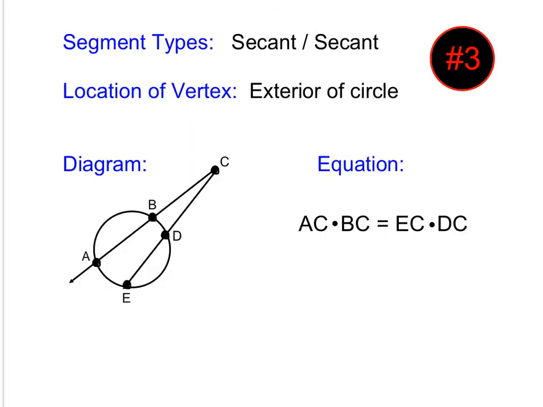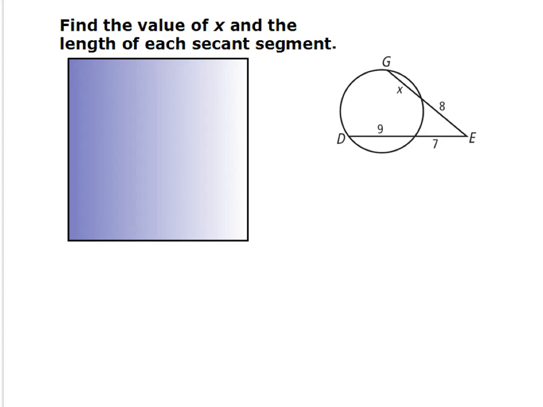We have two types of lines, or secant lines. The vertex is on the outside or the exterior of the circle. And if we look, it's the exact same equation that we're going to highlight here: AC times BC, where AC is the whole thing, BC is our external part, is equal to EC times DC, where EC is the whole line, DC is our external part. And then once again, we're going to work through an example here together. It says find the value of x and the length of each secant segment.